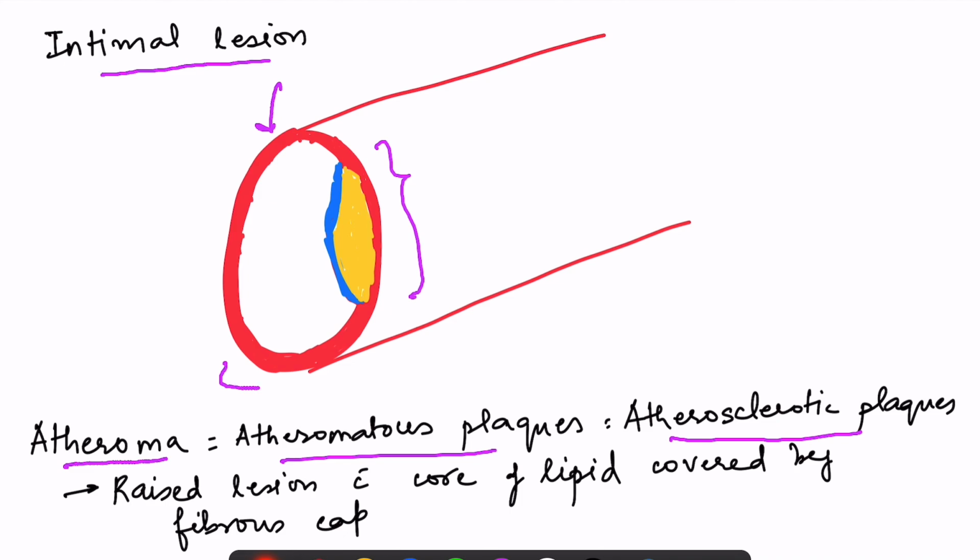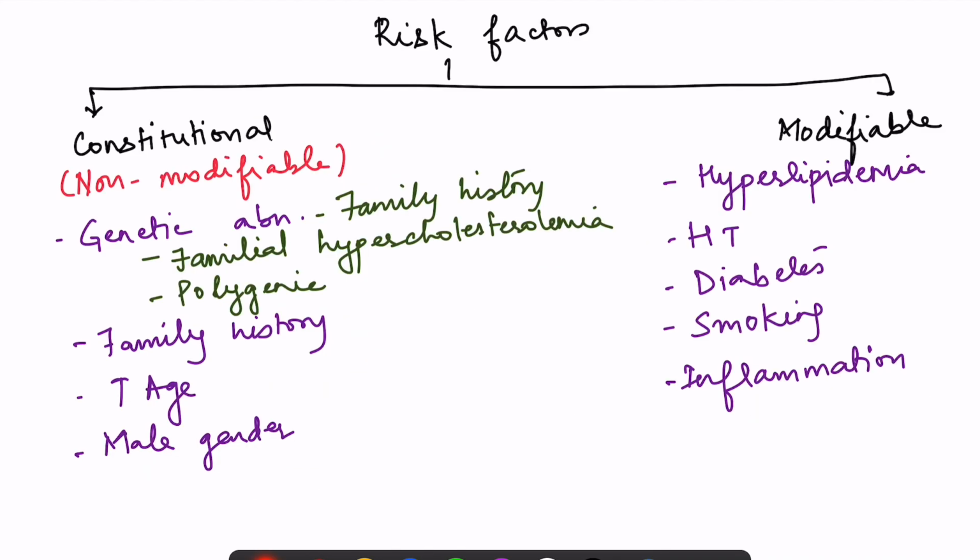So you see, this is the lumen of the blood vessel and this lesion is raised. Inside there is a core of lipid, and this core of lipid is covered with a fibrous cap. So this is the fibrous cap. Okay, so what is atheroma? It is a raised lesion with a core of lipid covered by a fibrous cap.